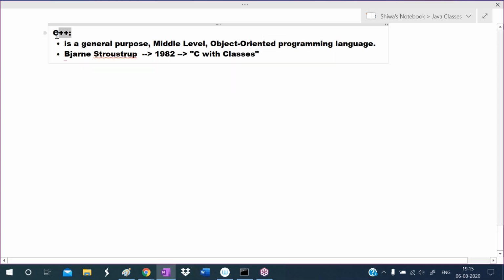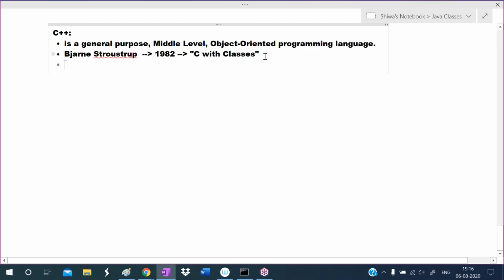So who is the father of C++? Who developed C++? Bjarne Stroustrup is the father of C++. Bjarne Stroustrup developed the C++ language. He introduced this software in 1982 with the name C with classes.